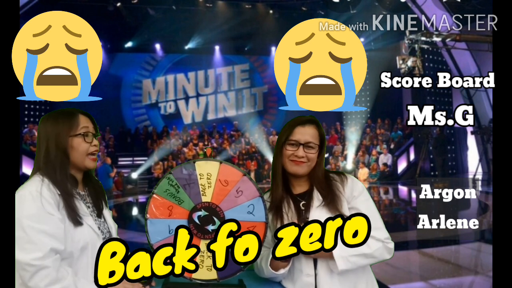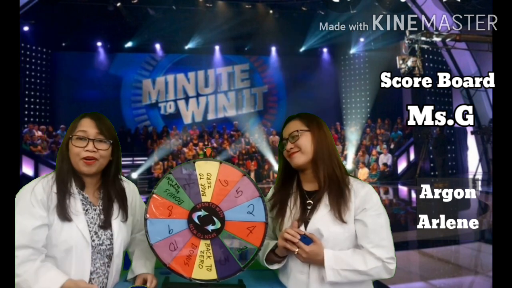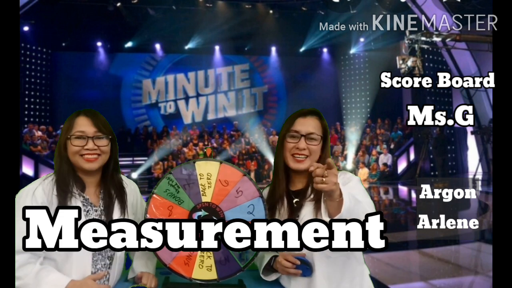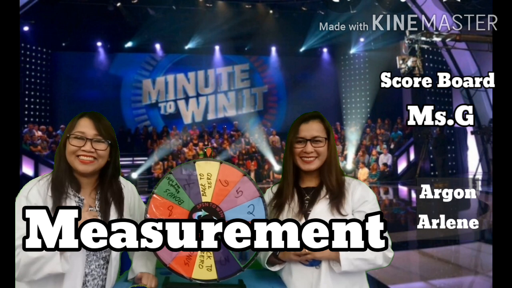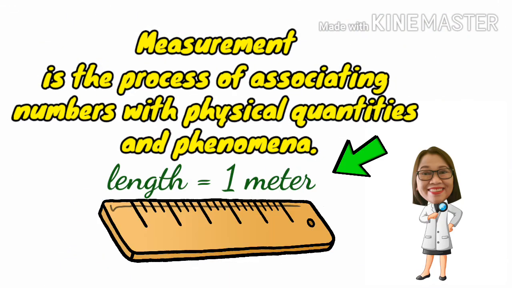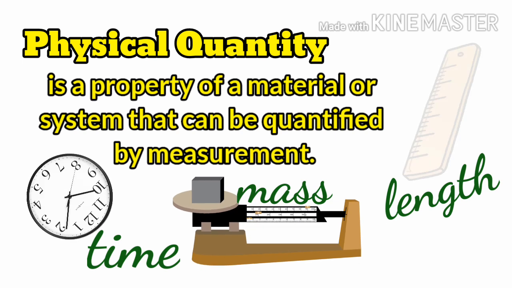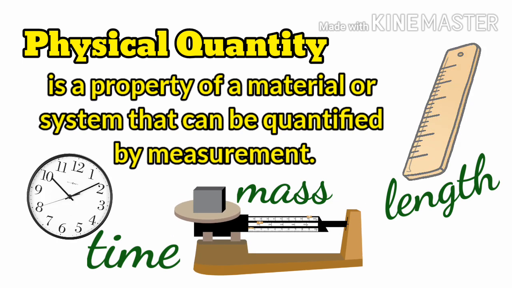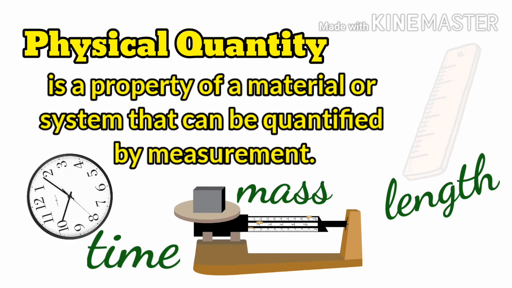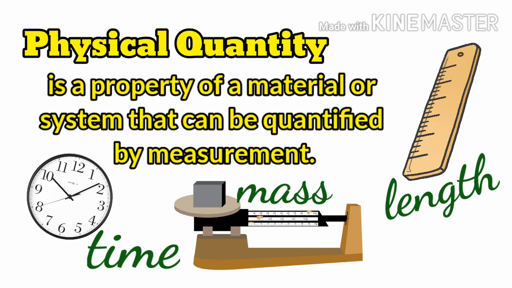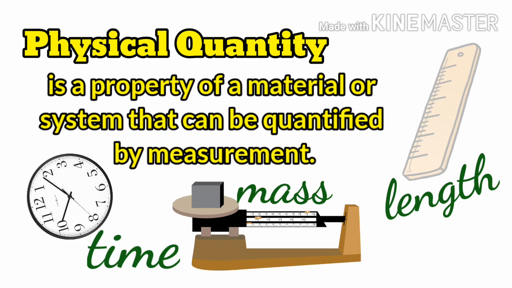So I think I need to learn more about measurement. Alright, that's what we're gonna learn today. Measurement is the process of associating numbers with physical quantities and phenomena. Physical quantity is a property of a material or system that can be quantified by measurement. The following are examples of physical quantities. We have length, mass, and time.